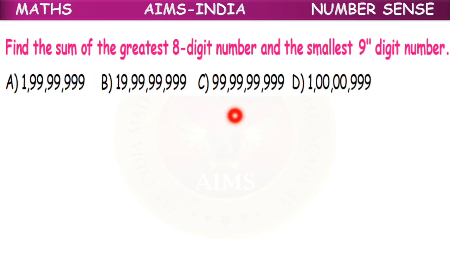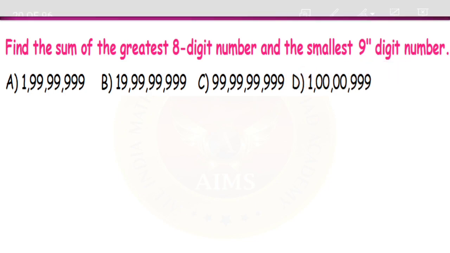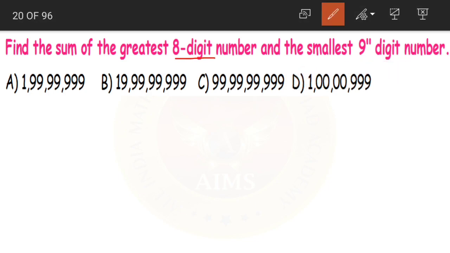Next, find the sum of the greatest 8-digit number and the smallest 9-digit number. Now the greatest 8-digit number will be what? 8 nines. So first let me make 8 places. 1, 2, 3, 4, 5, 6, 7, 8. Okay. Now fill it all with 9s. Yes, these 8 nines will be our greatest 8-digit number.